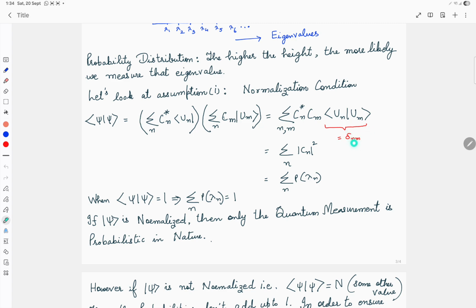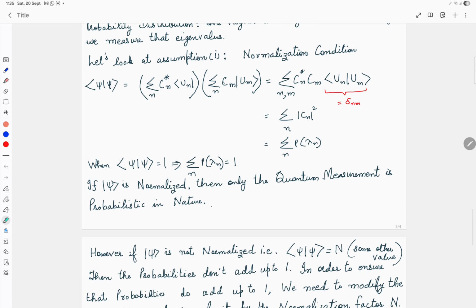So you basically get the summation of the probabilities of all the eigenvalues, and since these are probabilities, the final sum is equal to 1. So the inner product is equal to 1, which proves that the quantum state is normalized.